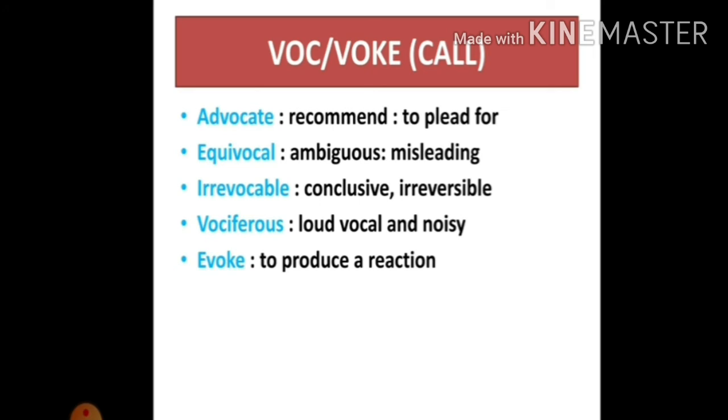So to equivocate is to speak deliberately. You deliberately avoid the truth and you speak. So whenever you equivocate, you talk about something in a way that is deliberately not clear in order to avoid the truth or in order to hide the truth. Done. And the next one is irrevocable.